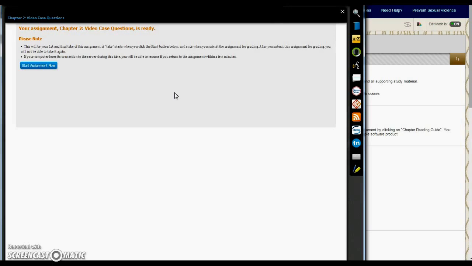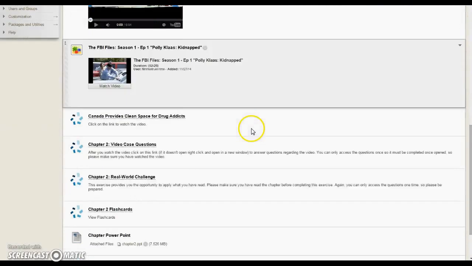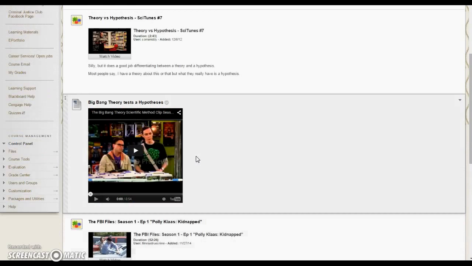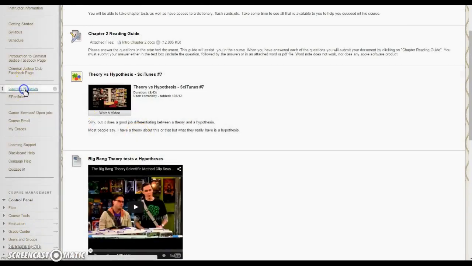You can use your textbook, you can use online resources, whatever you need to do to make sure you get that perfect score when you're doing your homework questions. And then again, the same thing with the real world challenge. It'll take you directly to those questions. Okay, so we'll go back to learning materials.